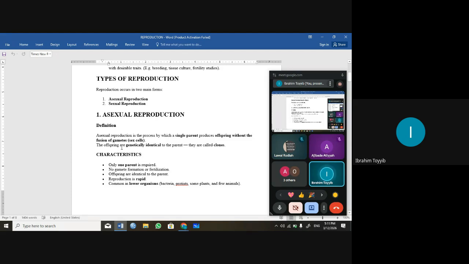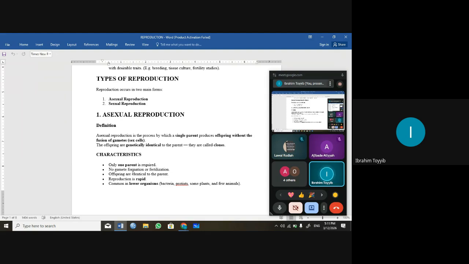The male sex cell is the sperm cell, while the female sex cell is the egg or ovary cell. In asexual reproduction, offspring are genetically identical to the parent, so we can even call them clones. Just like they say that someone is a clone of you, an exact carbon copy of you. The characteristics are that it requires only one parent, there is no gamete formation, and the reproduction is rapid. It can occur in minutes, in hours, in seconds, not months or days.